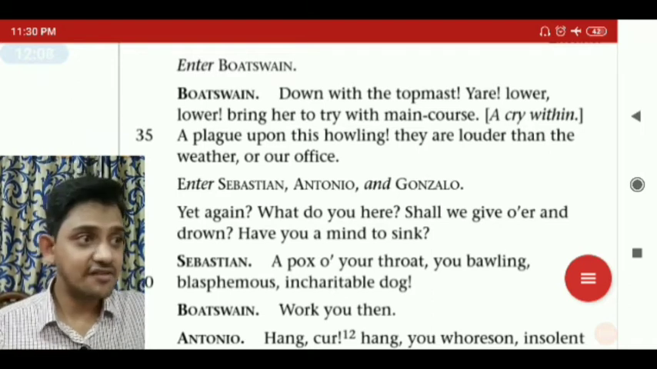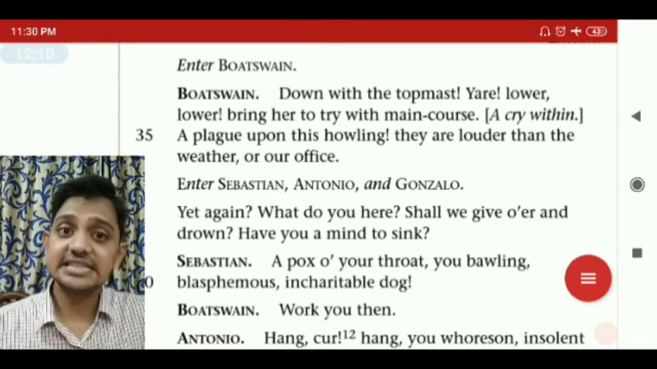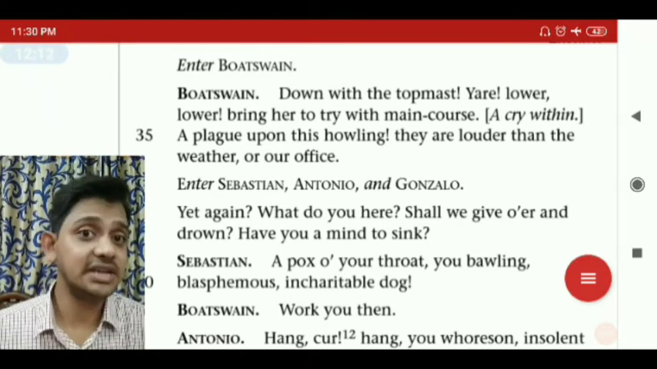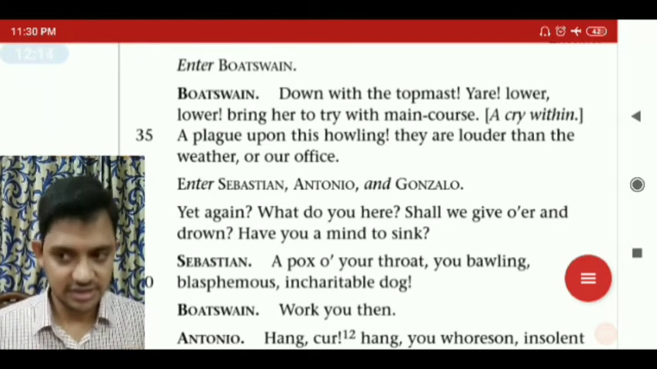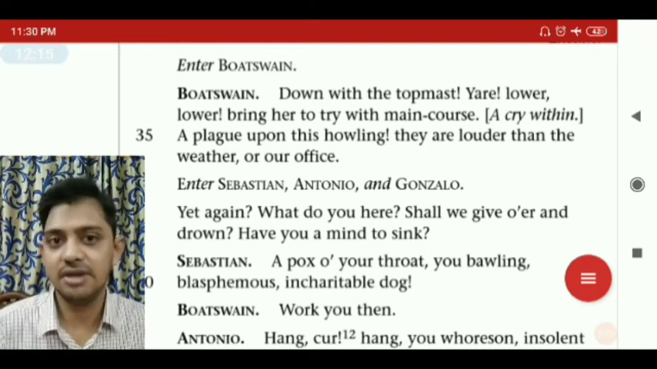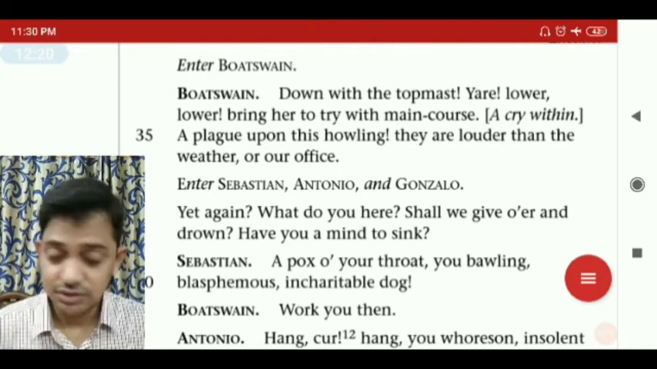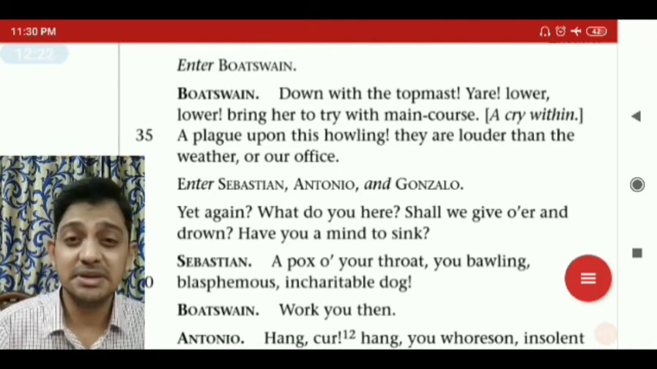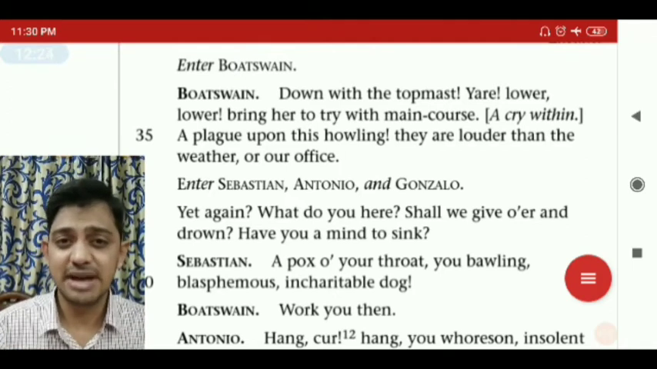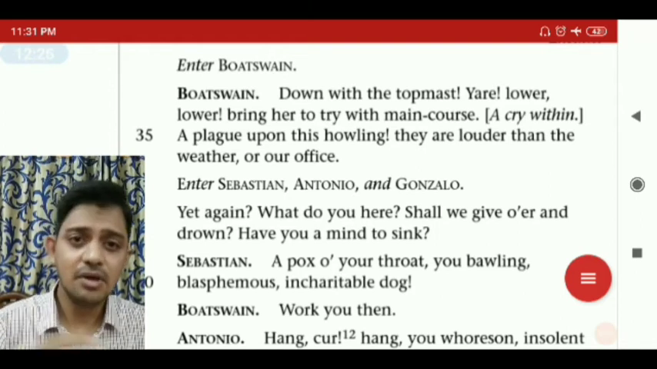A cry within. This within is the cabin where all the noble people are. So that's what a cry within means. They're all shouting, they are very much afraid. He said, a plague upon this howling. The Boatswain is completely disturbed by these people: Alonso, Antonio, Sebastian, Gonzalo, Ferdinand, whatever people are there.